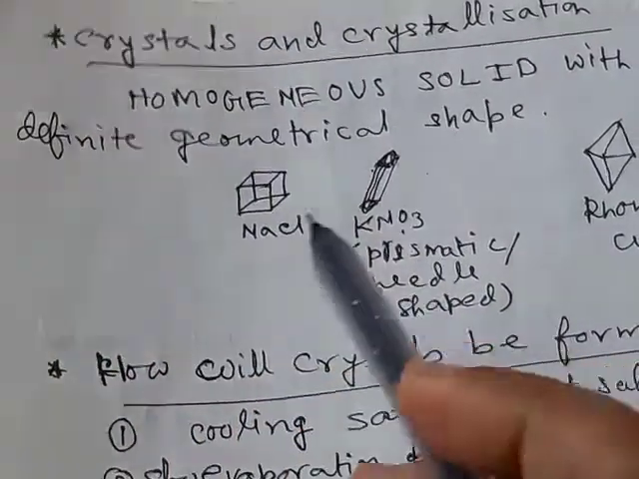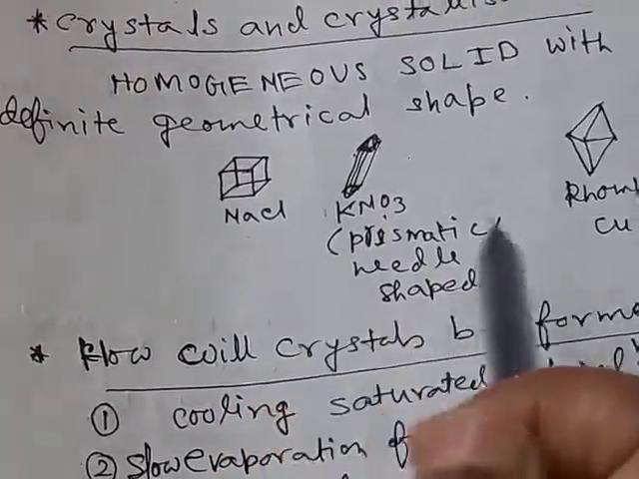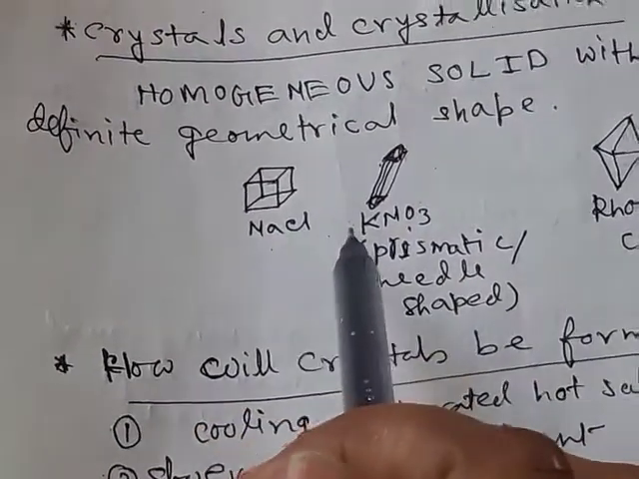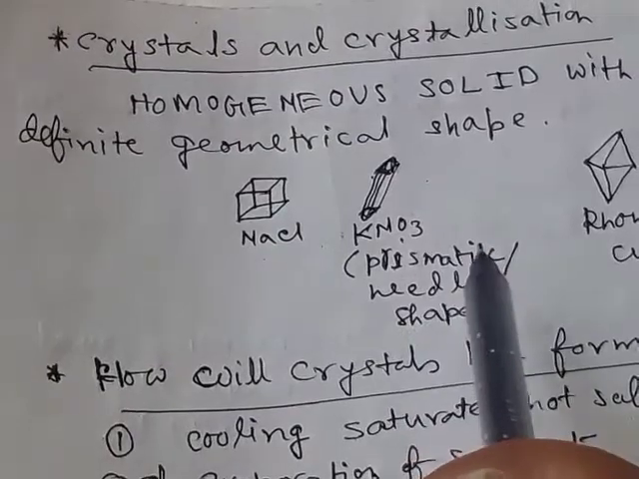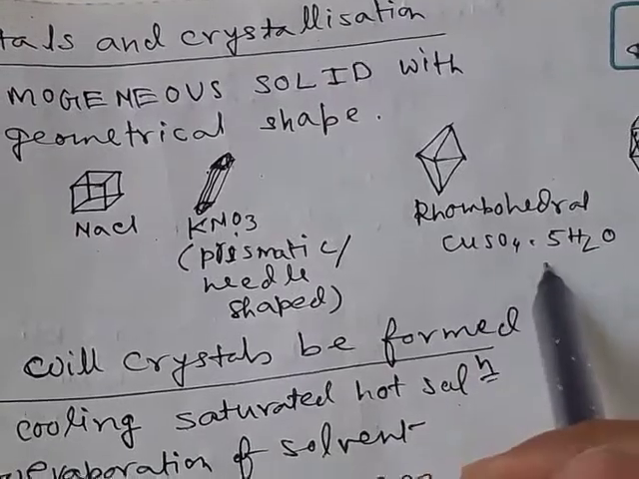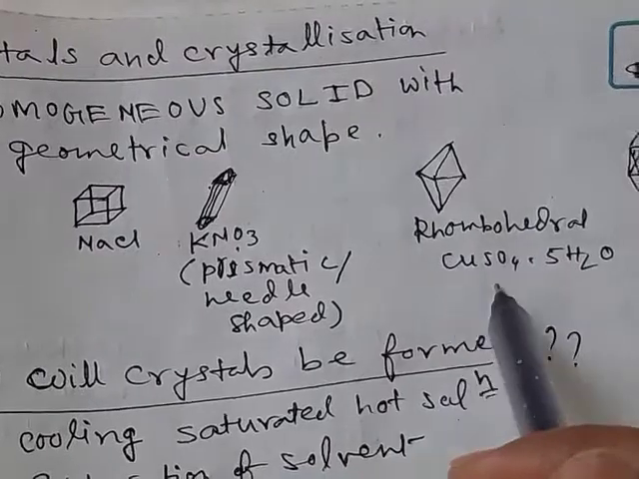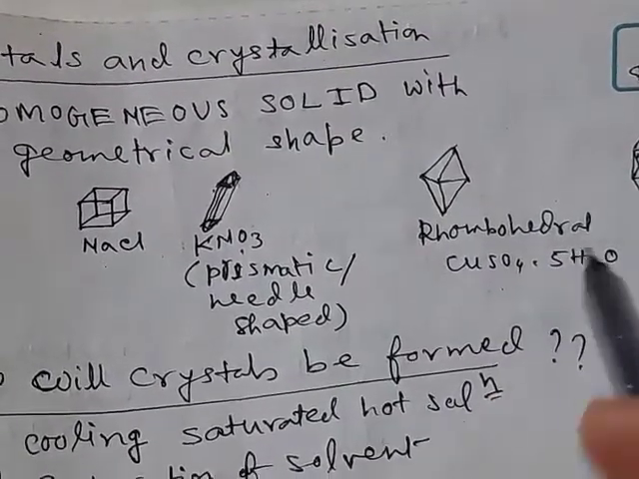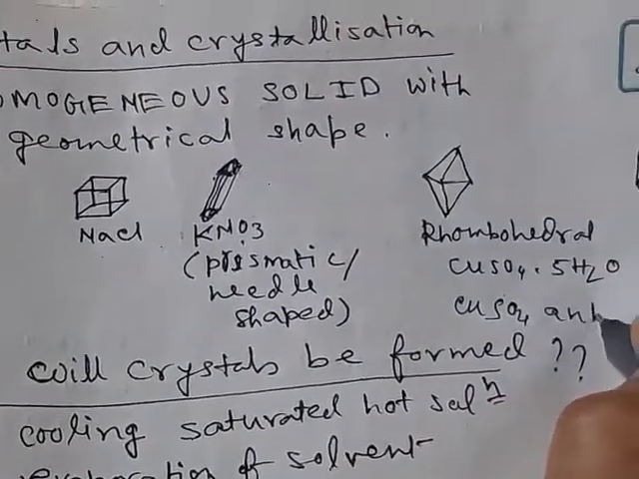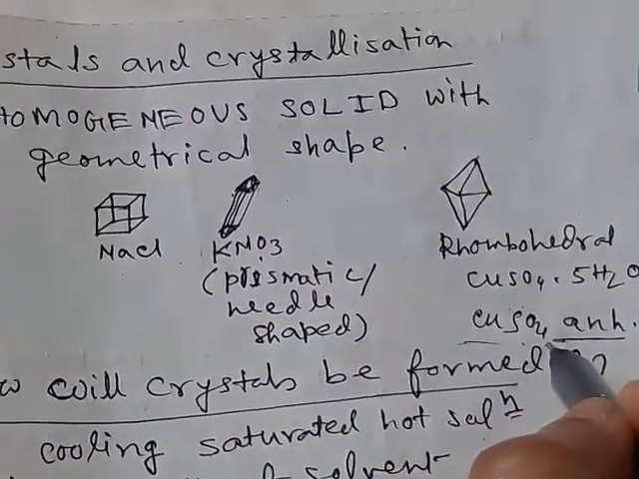The crystalline substances like sodium chloride, potassium nitrate, other salts, and copper sulfate are all obtained in crystalline form, but there are some compounds which remain in powder form. For example, hydrated copper sulfate is crystalline, but anhydrous copper sulfate, that is, with no water molecules, is in powder form.